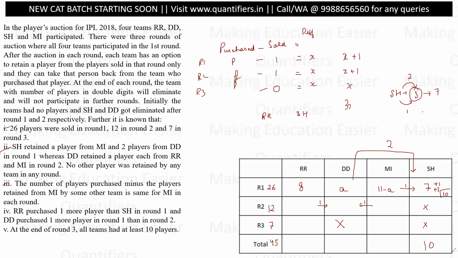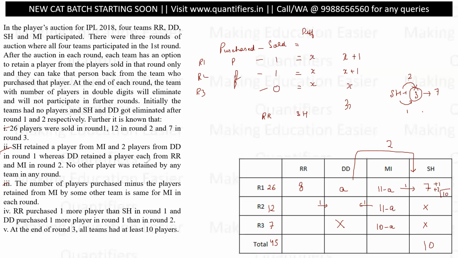Now, if they are purchasing 11 minus A players here, they are purchasing 11 minus A players here also, and then here they are purchasing 10 minus A players. This is what we decided: for Mumbai, in the first 2 rounds the number of players bought are X plus 1, and for the third round, 1 lesser. So 11 minus A, 11 minus A, and for the third round, 10 minus A. Now, this is 11 minus A.